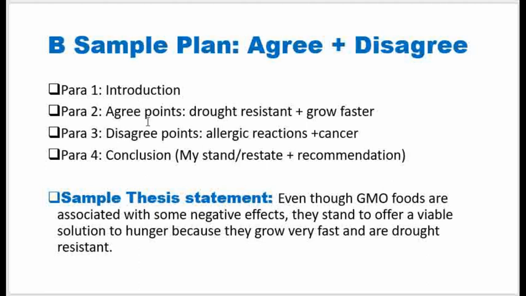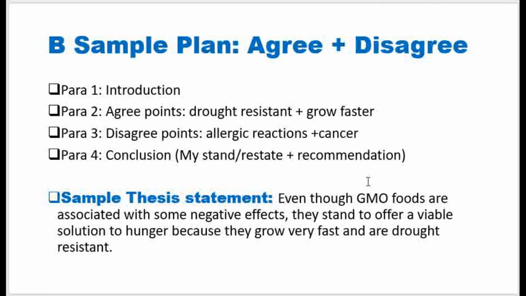So for the agree disagree essay, you will also have a sample thesis statement, and you can see the way it is stated so that it can cover the 2 sides. It says, even though GMO foods are associated with some negative effects, they stand to offer a viable solution to hunger because they grow faster and are drought resistant. So this one is a middle ground person who says, even though this and this is like this, then that would be like that.